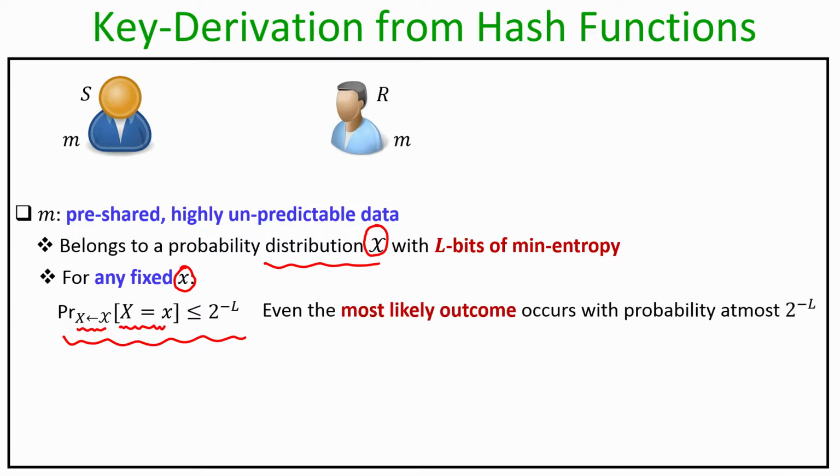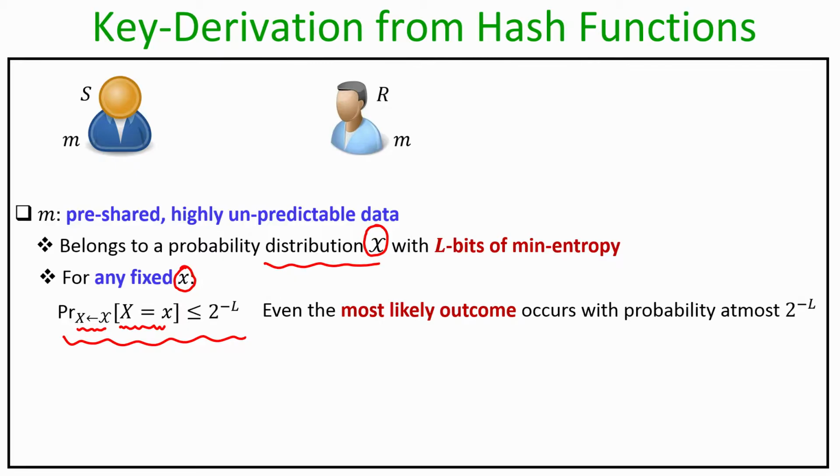Informally, what it means is that even the most likely outcome as per this probability distribution fancy X can occur with probability at most 1 over 2 to the power big L. So, what this L bits of min entropy basically captures is the probability with which an adversary can guess a value picked by a sender or a receiver as per the probability distribution fancy X.